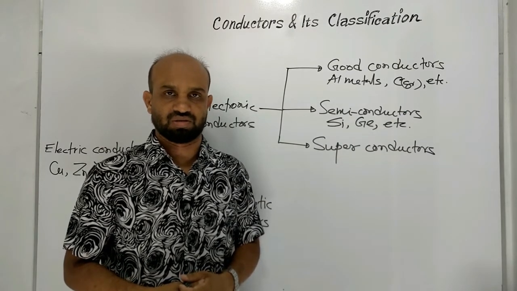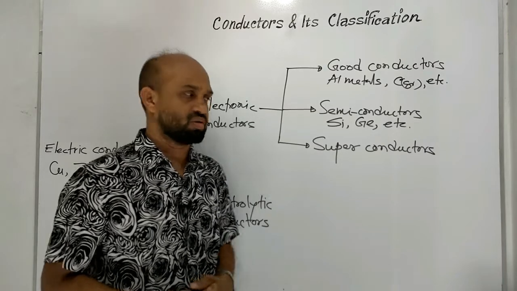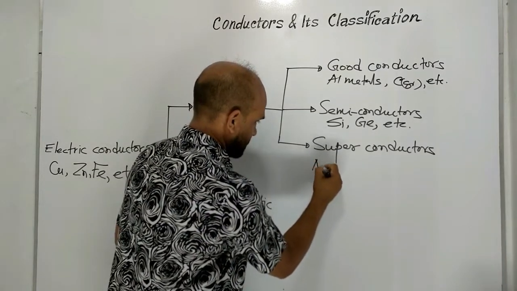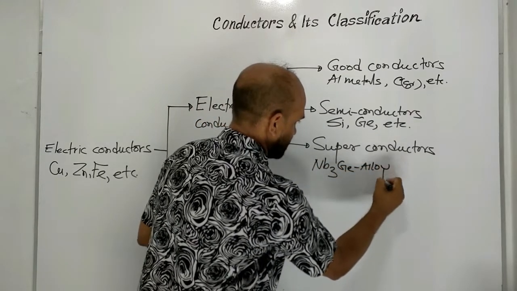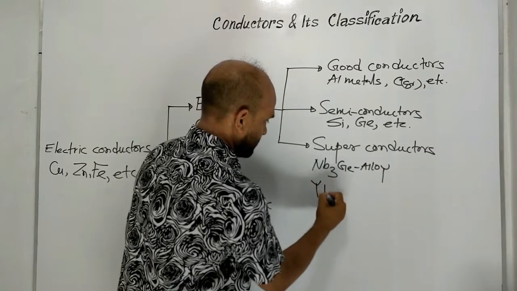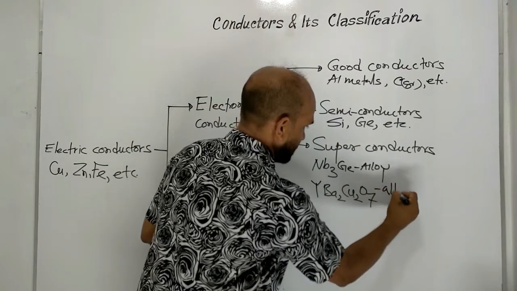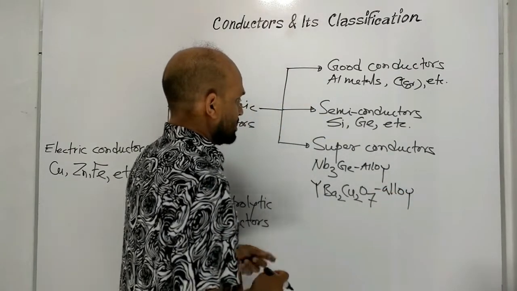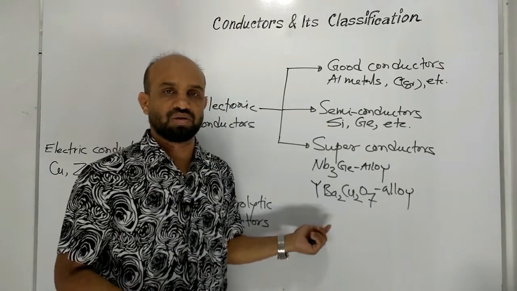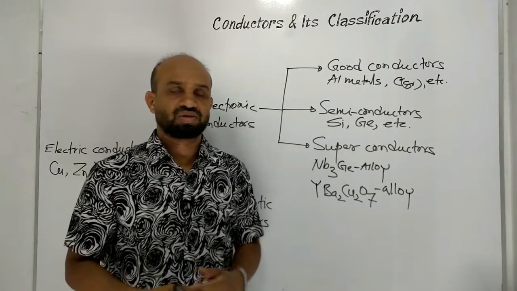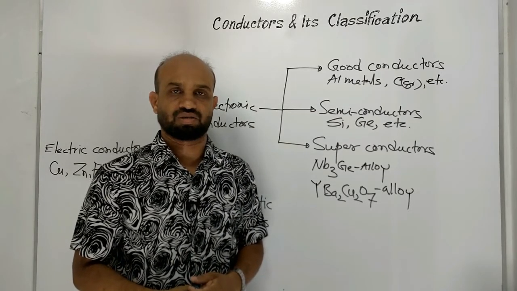any electric resistance. Those conductors are called superconductors. For example, niobium, germanium alloy, yttrium, barium, copper oxide alloy. Each of the superconductors has a temperature below which these conductors can conduct electricity without any electric resistance.